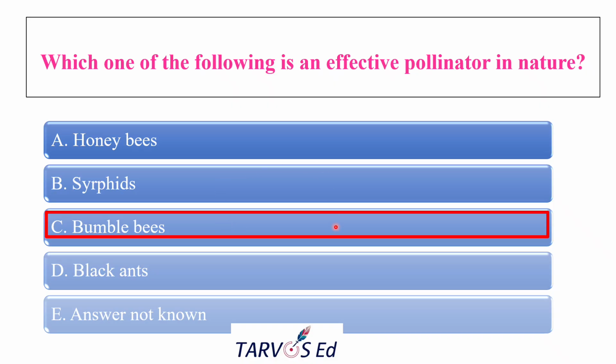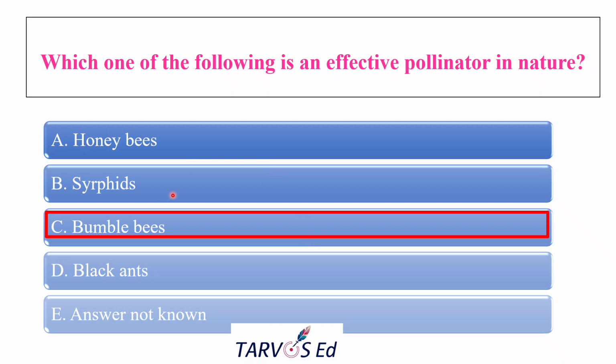So more contact with the stigma means there will be better pollen transfer. Okay, so that is also one of the reasons. And also, since they have a long tongue, they can easily access the nectar and pollen from deep flowers, where the honeybees can't reach.